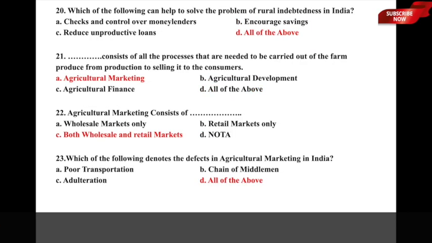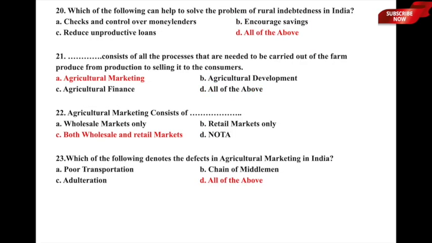Let us now move to question number 20. Which of the following can help to solve the problem of rural indebtedness in India? Now we have seen what can be the possible causes of rural indebtedness, but what can be the possible solution to the problem of rural indebtedness in India? Let us look at the underlying options. The first is checks and controls over money lenders. That means the money lenders shouldn't charge very high rates of interest. Checks and balances should be there, and control should be there on money lenders, or altogether on the informal side of credit.